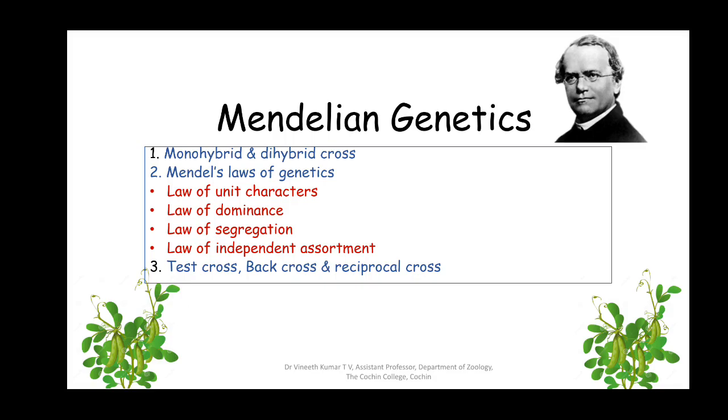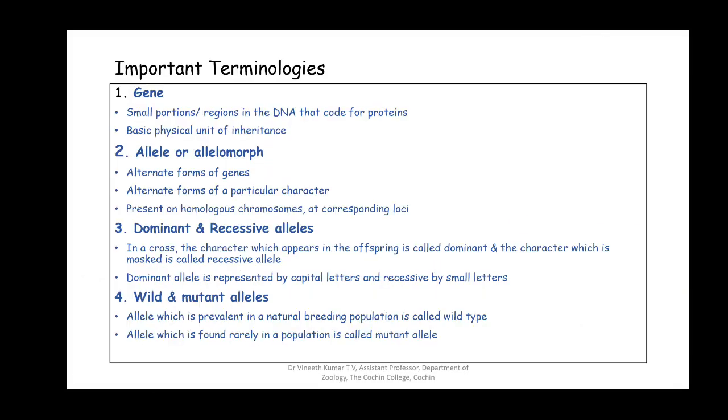So in Mendelian genetics, what we are going to see is the different laws put forward by Mendel: the law of unit characters, the law of dominance, the law of segregation, and the law of independent assortment. After which we'll see the different crosses, which are test cross, back cross, and reciprocal cross. So before we begin with Mendelian laws, we'll have a recap of the terminologies.